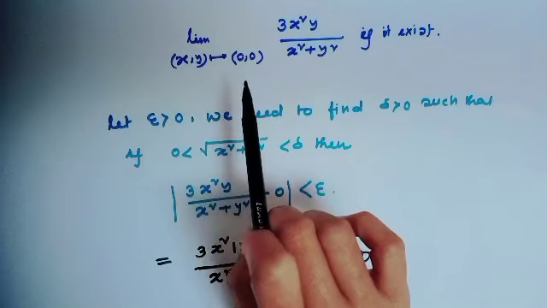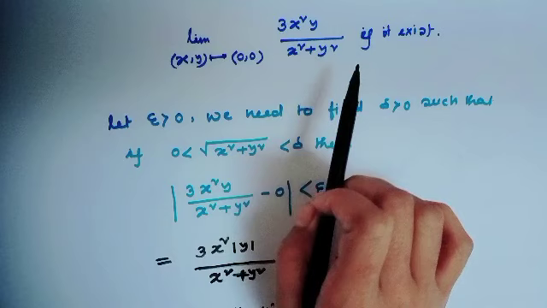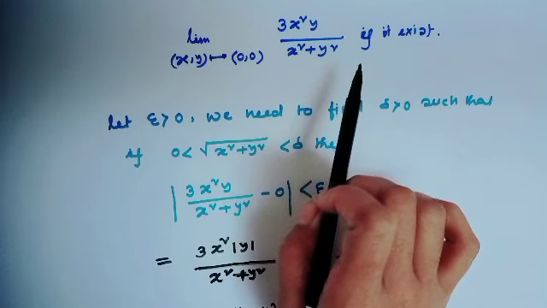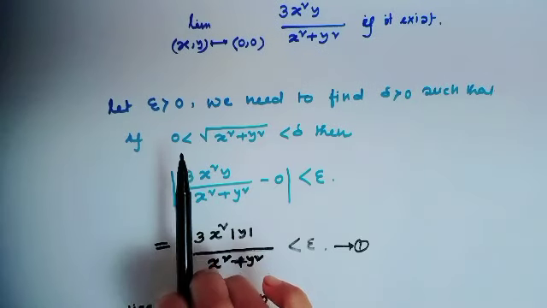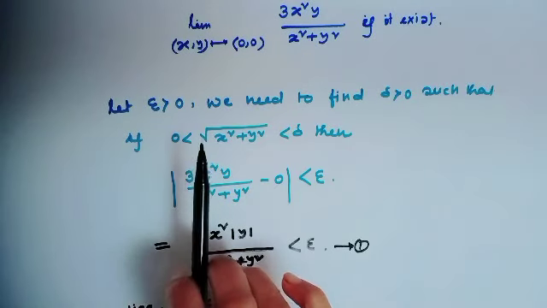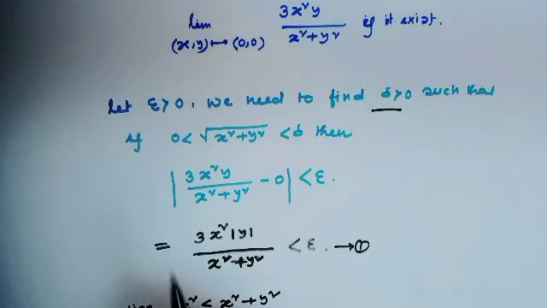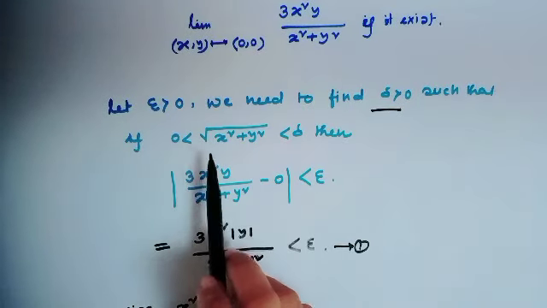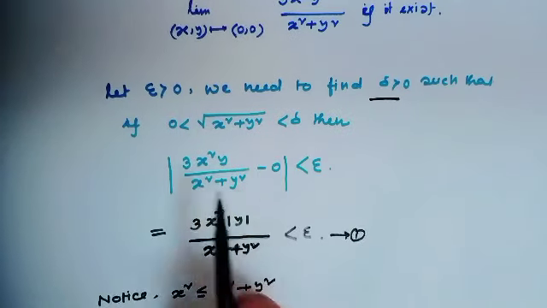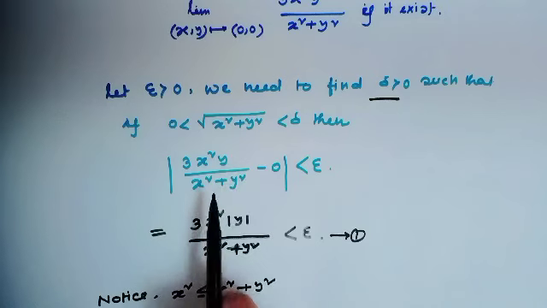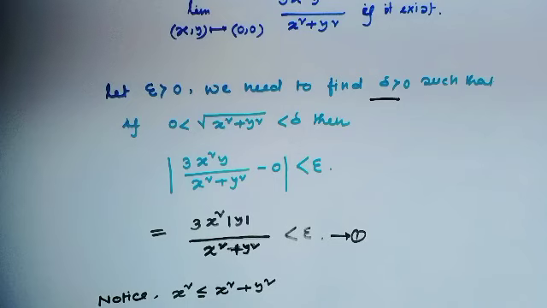Limit as (x,y) approaches (0,0) of 3x square y over x square plus y square. If this limit exists, then by definition, let epsilon greater than 0, we need to find a delta such that if 0 less than square root of x square plus y square less than delta, then 3x square y over x square plus y square minus 0 is less than epsilon.